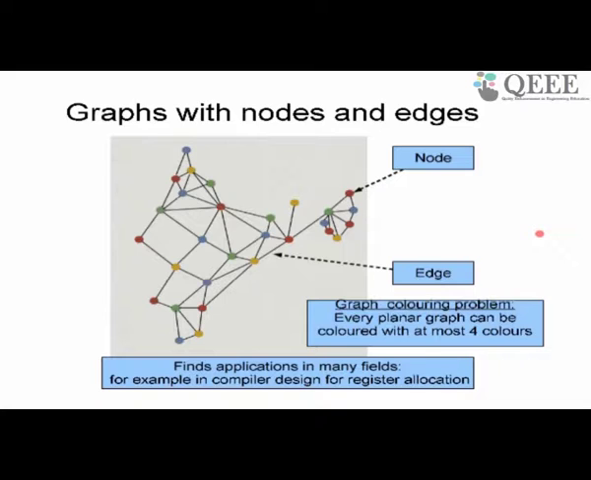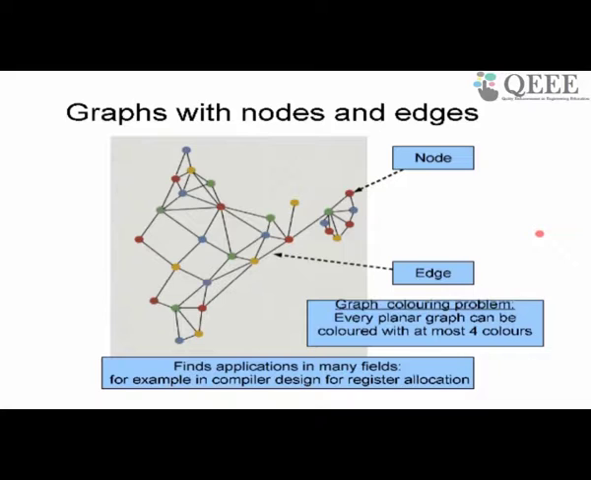Now, there are many applications of this graph coloring problem. For example, in compilers, there is this problem which is called register allocation, which says basically that I need to allocate variables in your program to registers, and I want to do it in such a way that two variables which conflict are not stored in the same register.